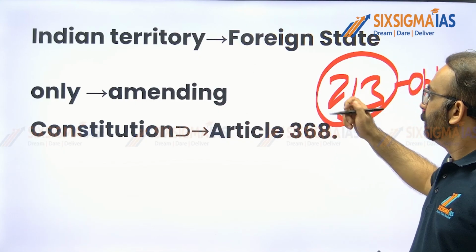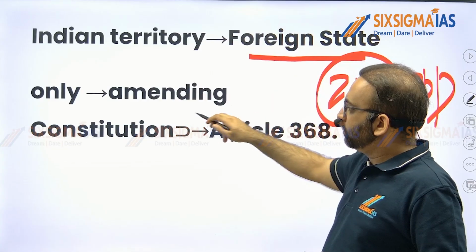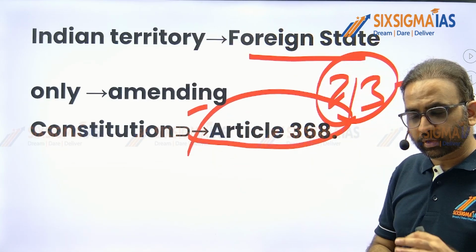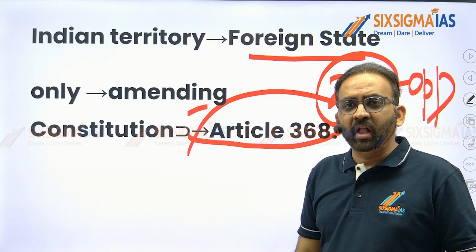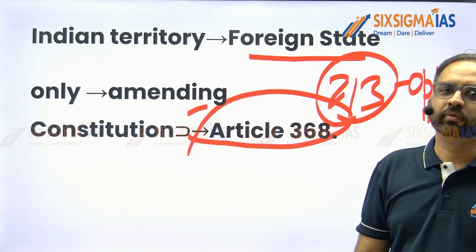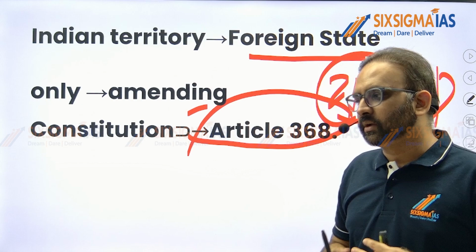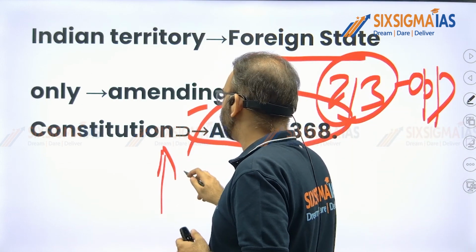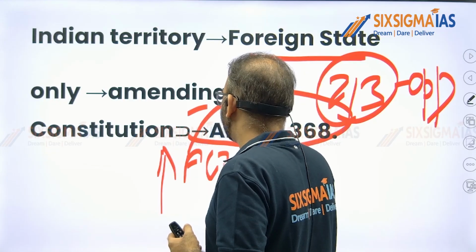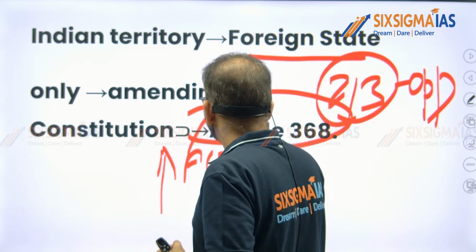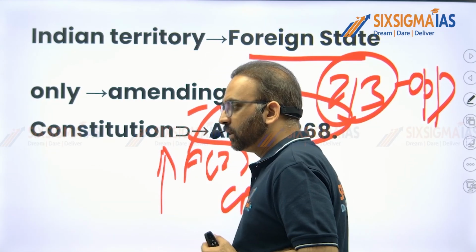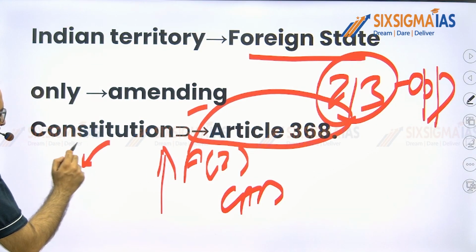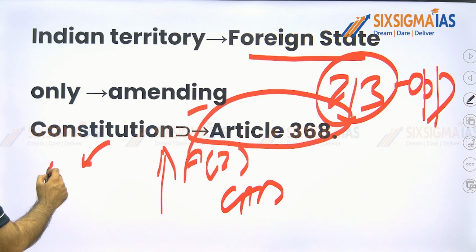You get the point? So Indian territory can be given to any foreign state only by amending the constitution under Article 368, that is, by passing a Constitutional Amendment Act. Then how did the Supreme Court come to such reasoning? How did the Supreme Court say that you can create a new state under Article 2 or 3 by ordinary law, but for giving up territory you need a Constitutional Amendment Bill? How? See, the union government wants to give up Jalpaiguri district area to Pakistan.